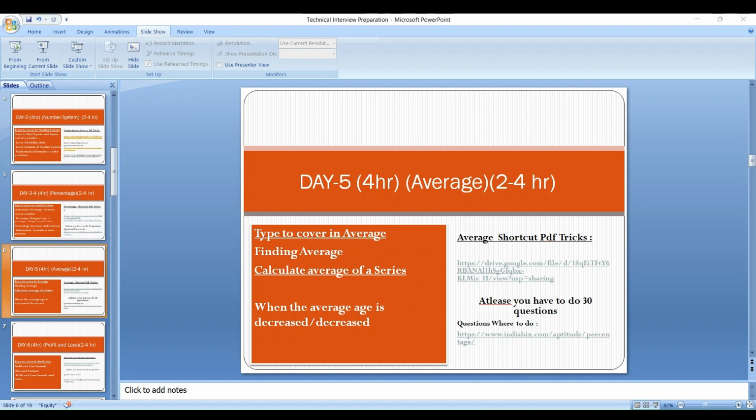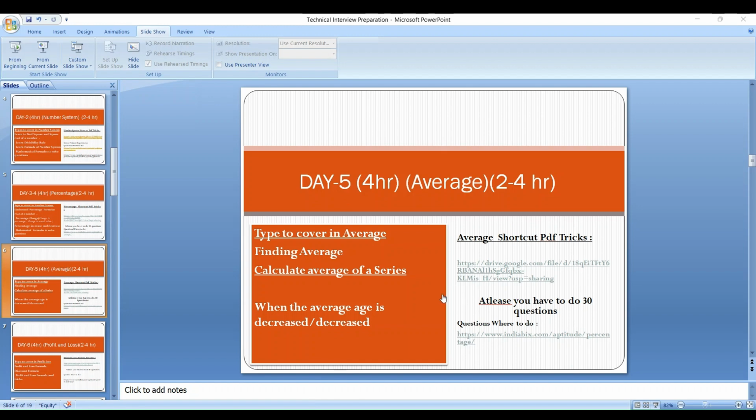There will be ago problems. There will be ratio problems related to ages. There will be current age problems related to ages. If you take the current age to be x, then 1/n of it will be equal to x/n years. So these types of problems you have to cover in the ages problems.